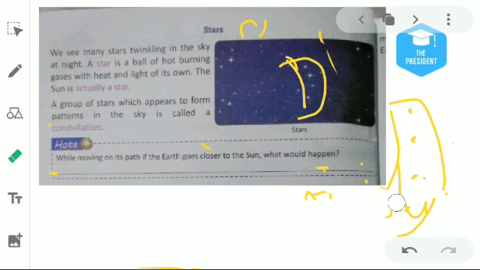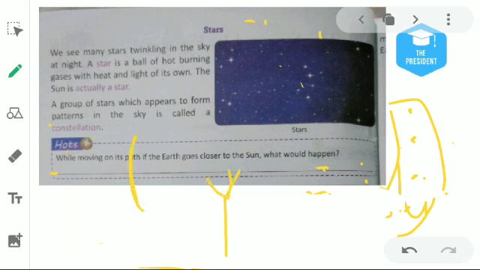Okay, this means distance. Take an example again. Here is the candle. The candle is burning, and we are bringing our hand here. Since the distance is a little bit higher, we can't feel the heat produced by the candle. But what if we bring our hand closer now, what will happen? Our hand will get burned. Understood?